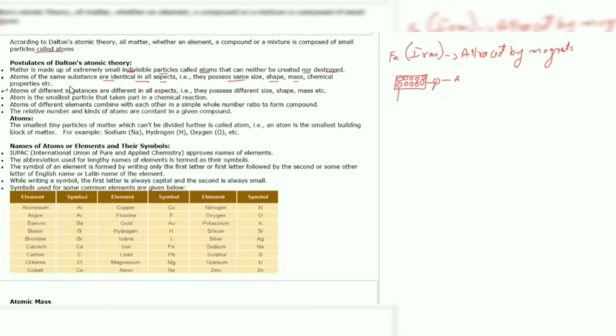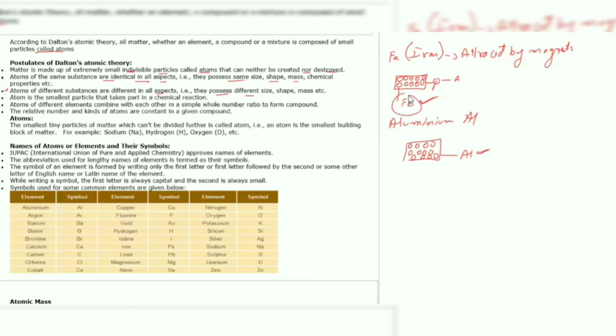Coming to the next point, atoms of different substances are different in all aspects. That is, they possess different size, different shape, mass, etc. Again, if we compare iron with aluminium, so if we take an aluminium rod, aluminium will be made up of a large number of aluminium atoms. Here, iron was made up of iron atoms and aluminium is made up of aluminium atoms. Now, all iron atoms will get attracted by the magnet while none of the aluminium atoms will be attracted by the magnet.